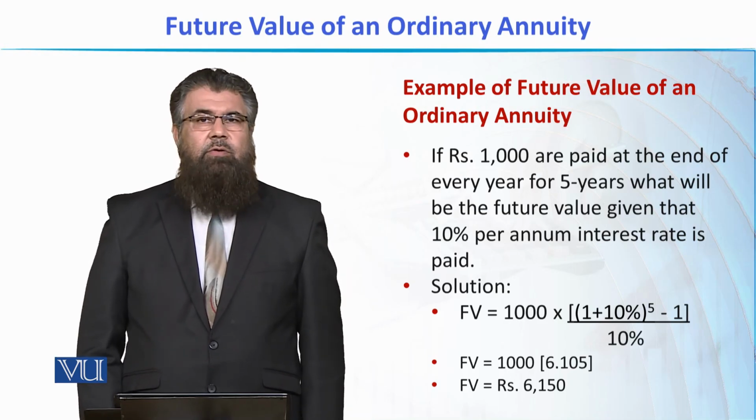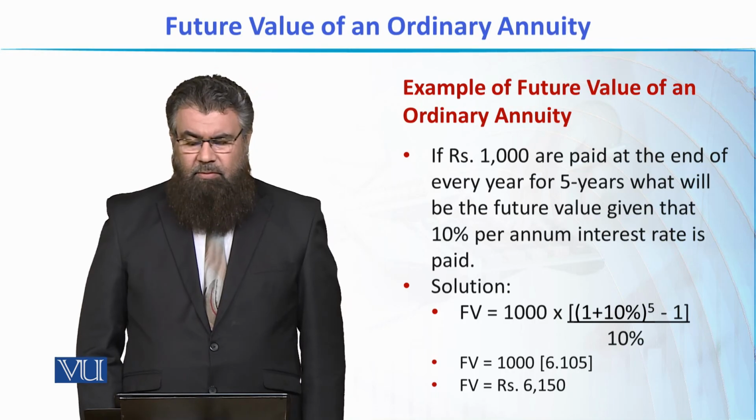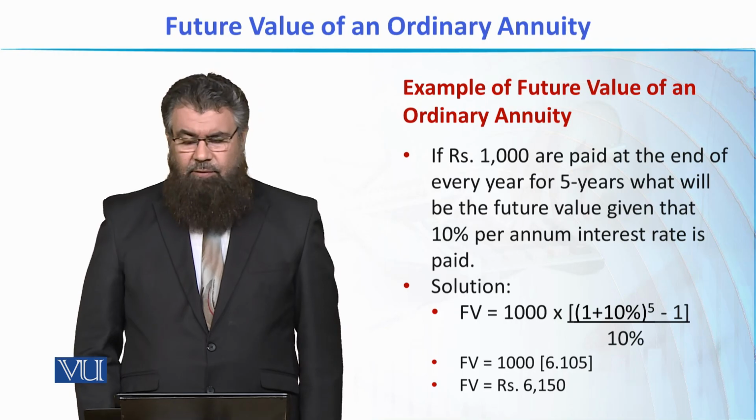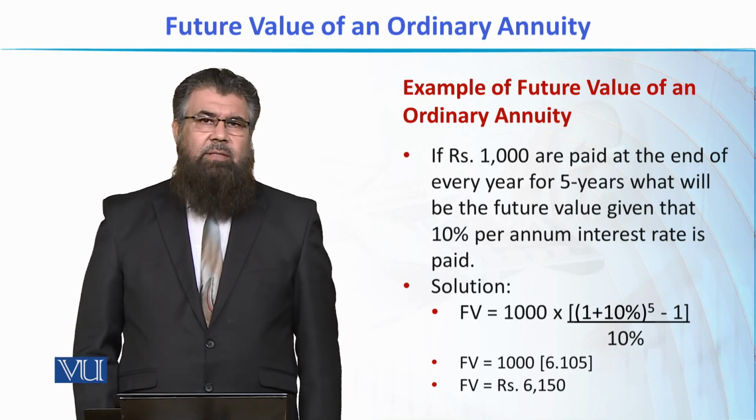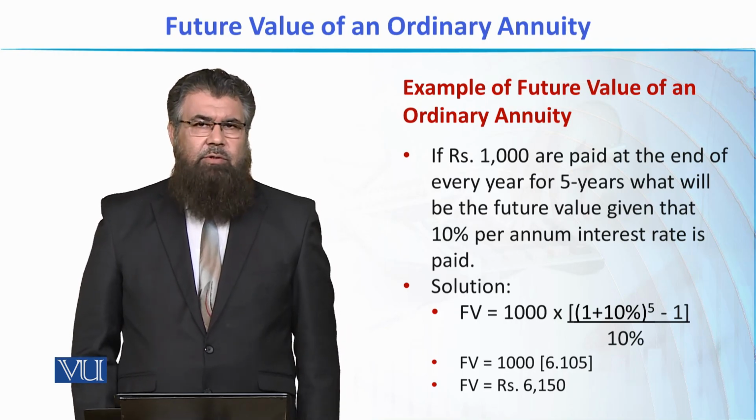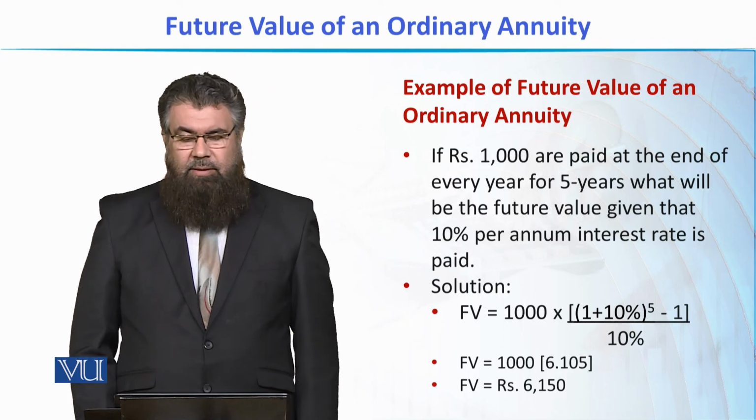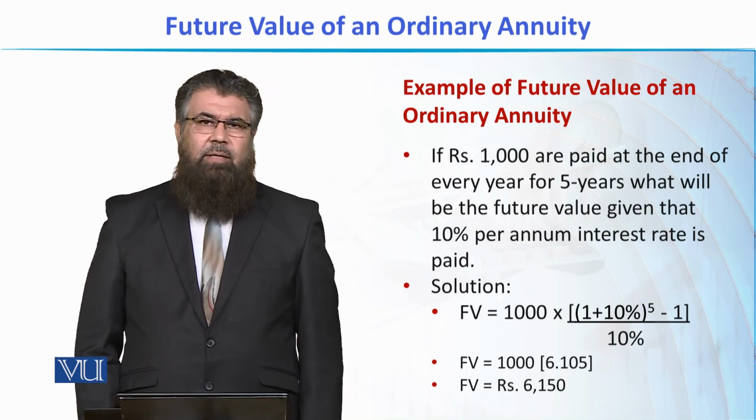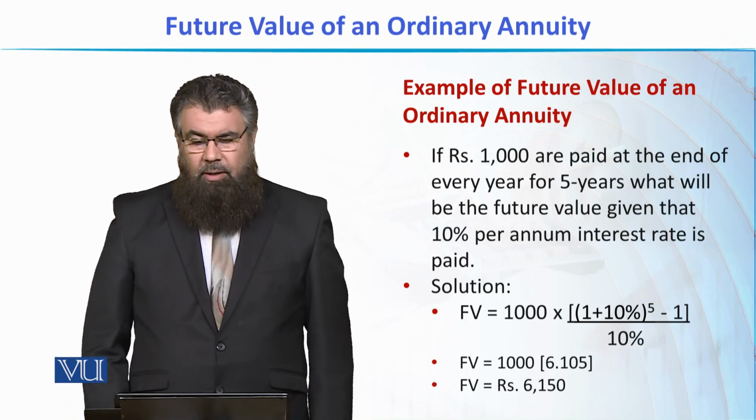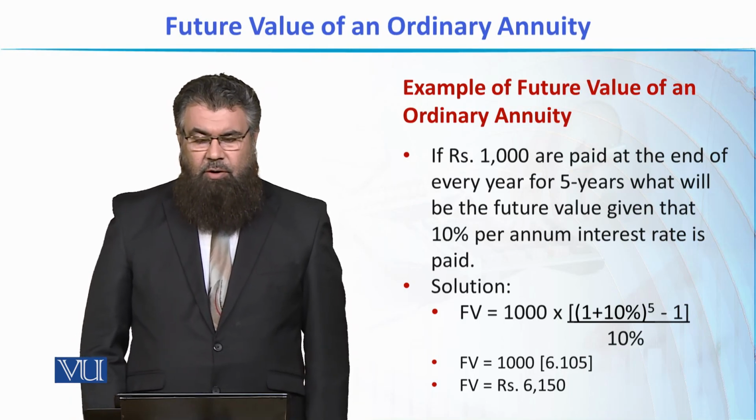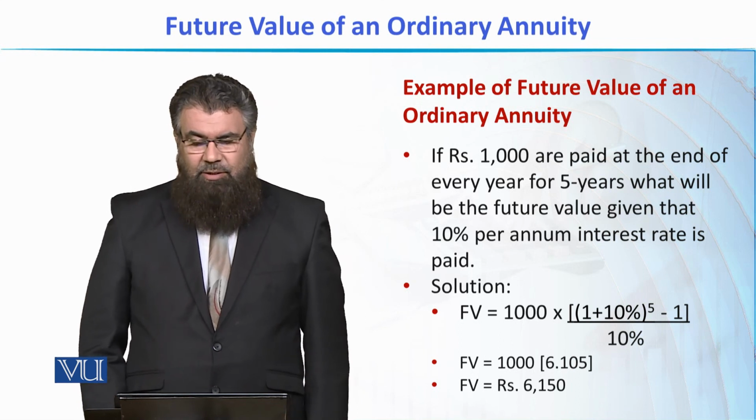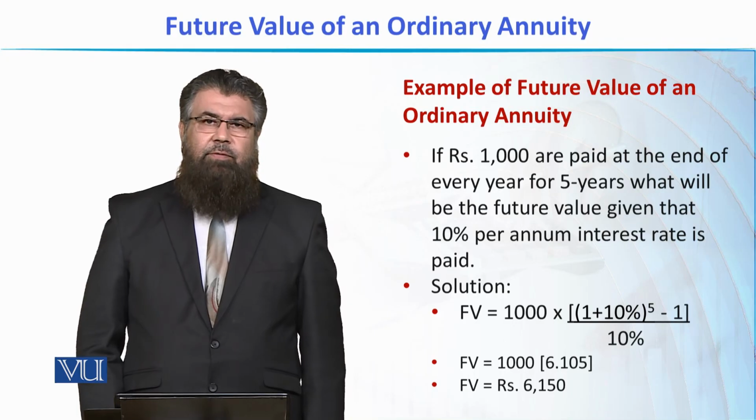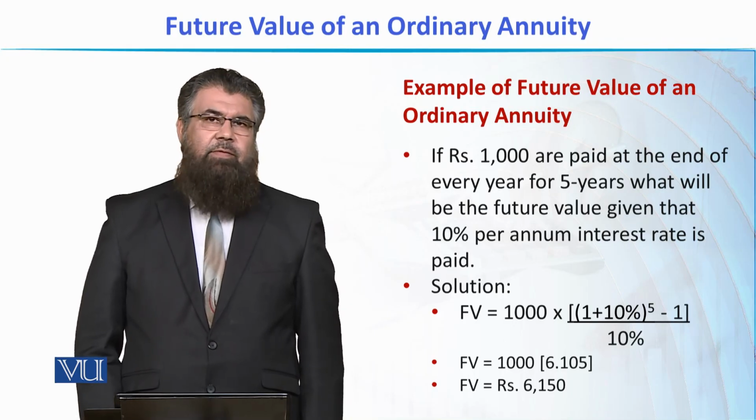Here it is important to remember that it doesn't make any difference how many installments there are. इस फॉर्मूले में 5 की जगह पर 50 इंस्टॉलमेंट्स भी हो सकती हैं, 500 इंस्टॉलमेंट्स भी हो सकती हैं. And this formula will give us the future value of that annuity in one go. So the future value of an ordinary annuity is calculated using this formula and applying this future value interest factor of an annuity.